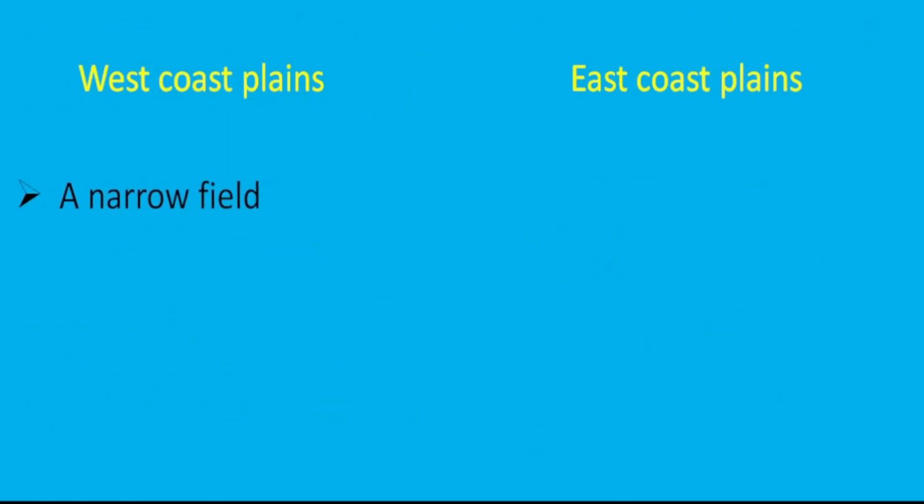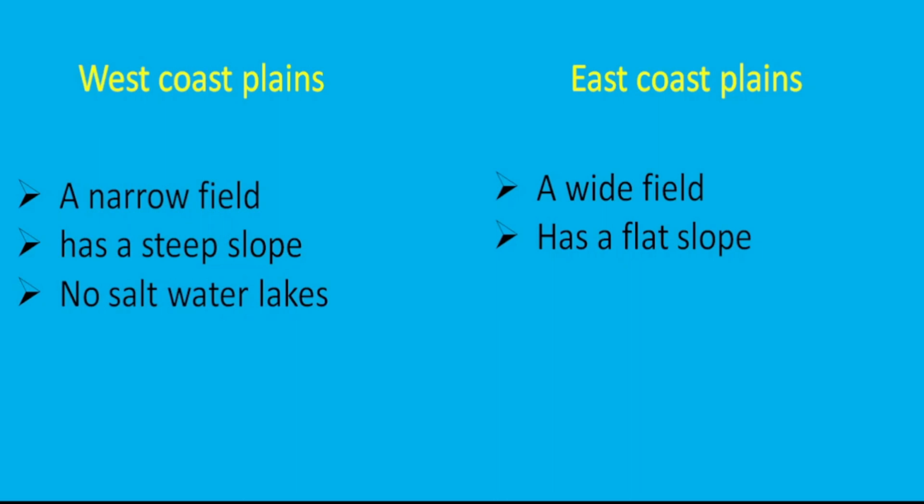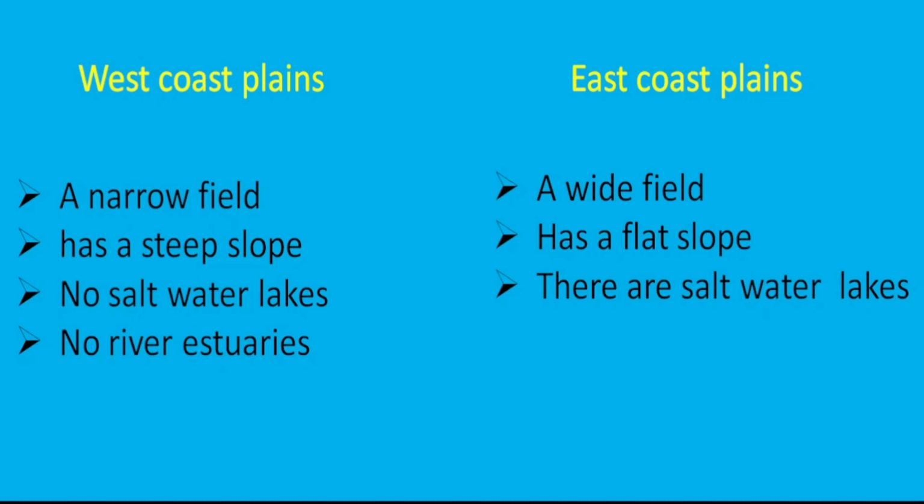The next point: the West coast is a narrow plain, the East coast is a wide plain. The West coast has a steep slope and the East coast has a flat slope. West coast plains have no saltwater lakes. East coast plains have saltwater lakes. West coast plains have no river deltas, and the East coast plains have deltas. So these are the answers.